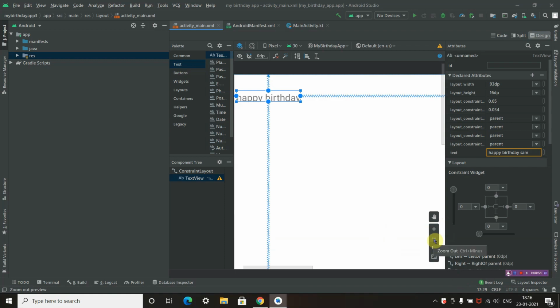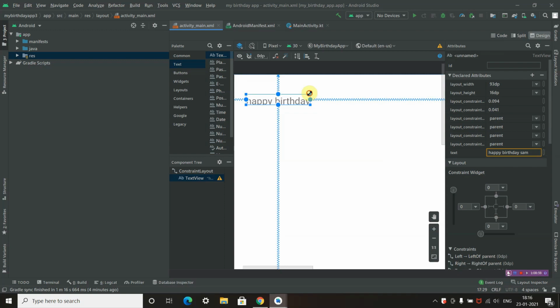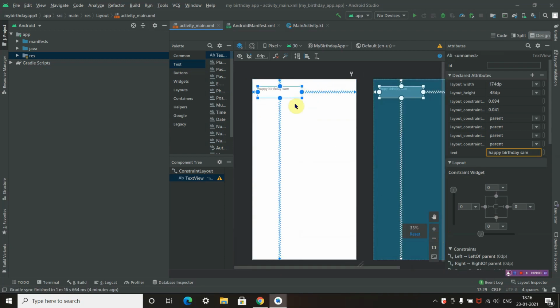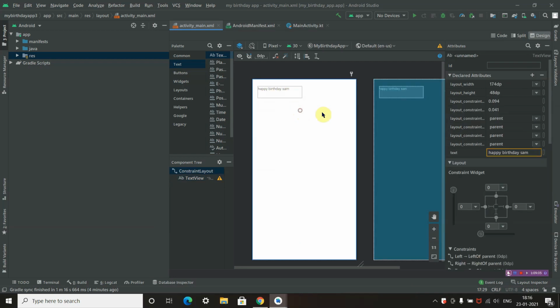Now the next task: I want to increase the size of this text. You just need to drag the edges and you will see this is Happy Birthday Sam. Okay, you need to adjust wherever you want.